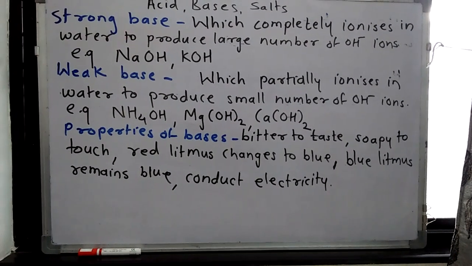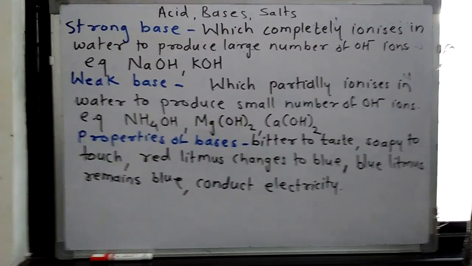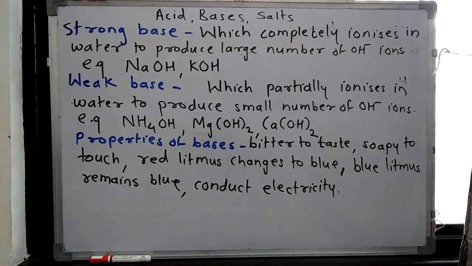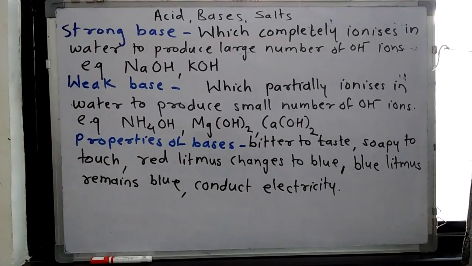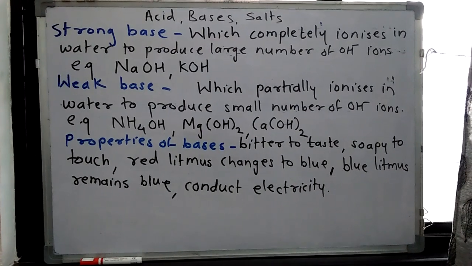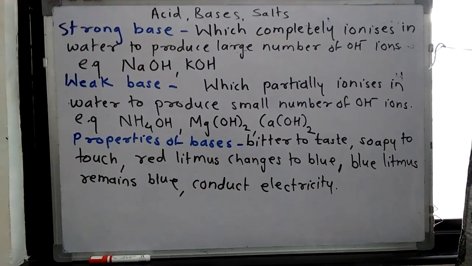Now we have two types of bases, strong bases and weak bases, like we have studied strong acid and weak acid. A strong base is a base which completely gets ionized in water to produce a large number of OH minus ions. So sodium hydroxide and potassium hydroxide are strong bases because they completely get ionized.